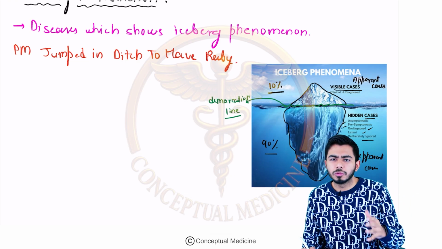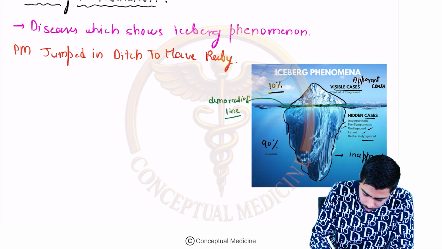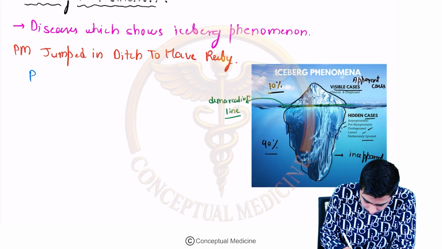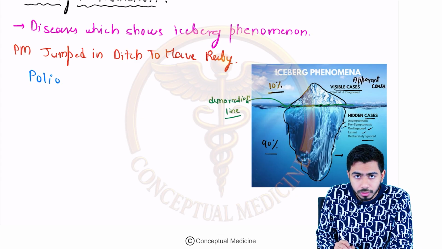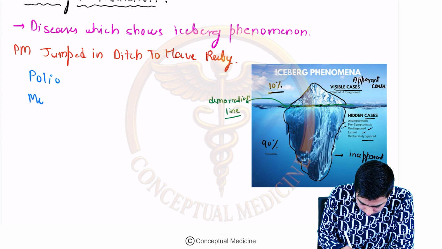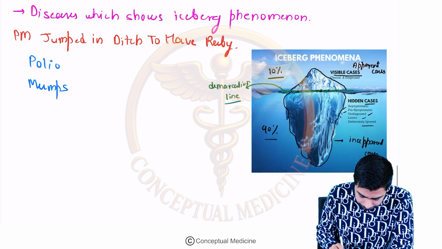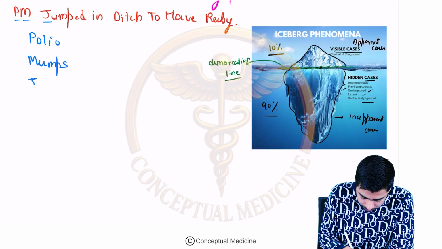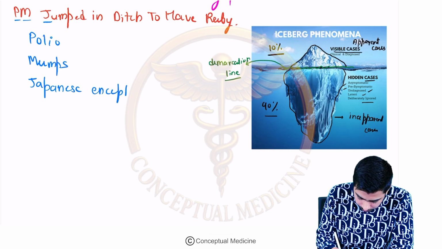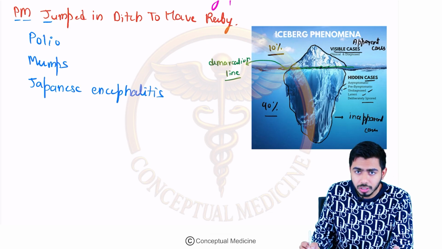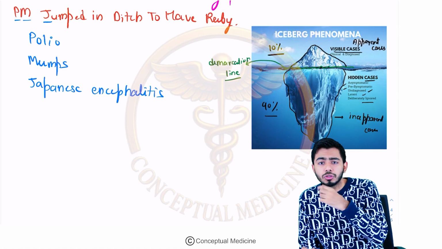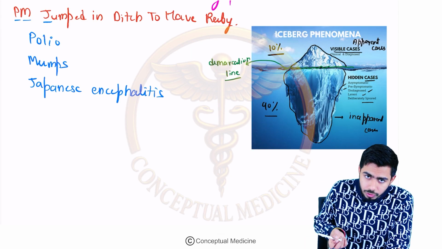So P for polio, M for mumps, J for Japanese encephalitis. Why am I mentioning all the diseases? Because they ask you which of the following is showing the iceberg phenomena, or which of the following diseases do not show the iceberg phenomena. So that's why we should know this.